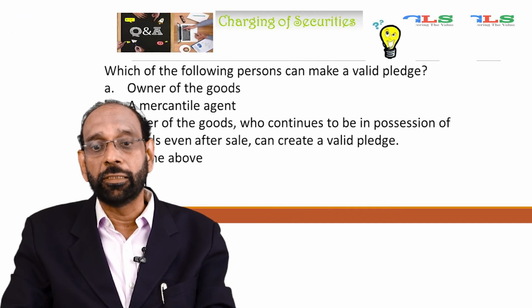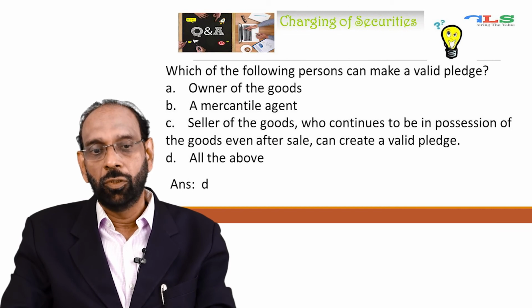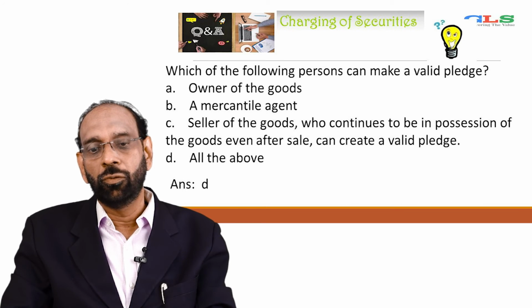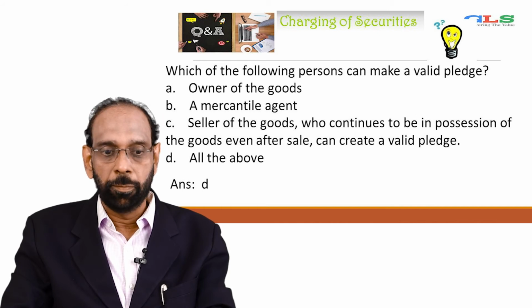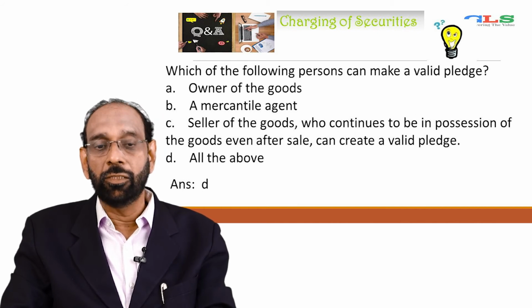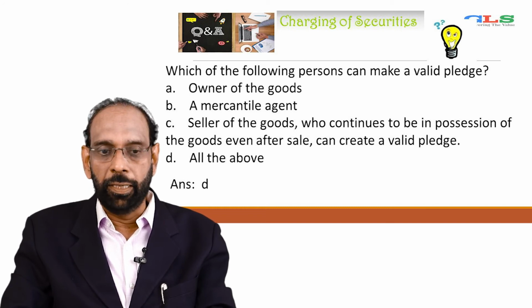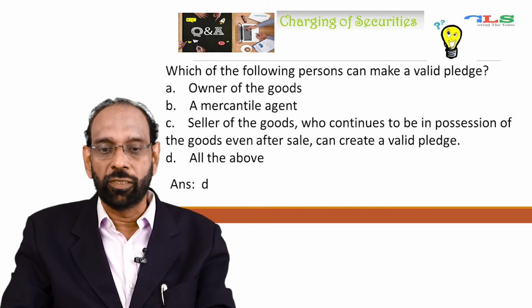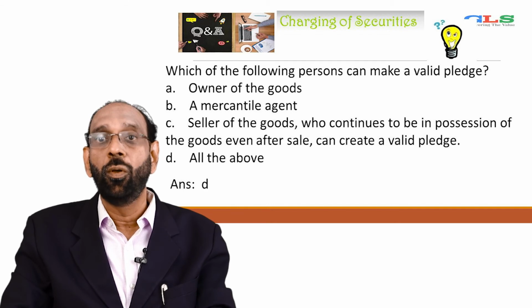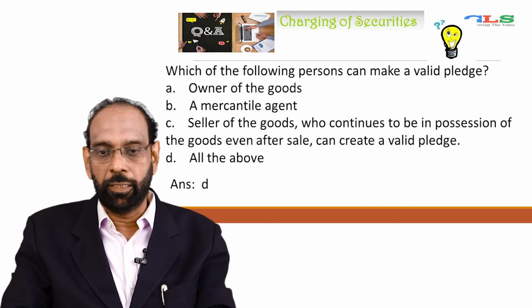Which of the following persons can make a valid pledge? Owner of the goods, a mercantile agent, seller of the goods who continues to be in possession of the goods even after sale, or all of the above. The answer is D, that is all of the above. That means owner of the goods, a mercantile agent, or seller of the goods who continues to be in possession of the goods even after sale can create a valid pledge. So possession is an important aspect here.